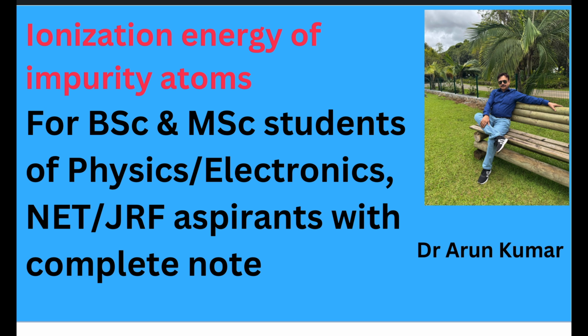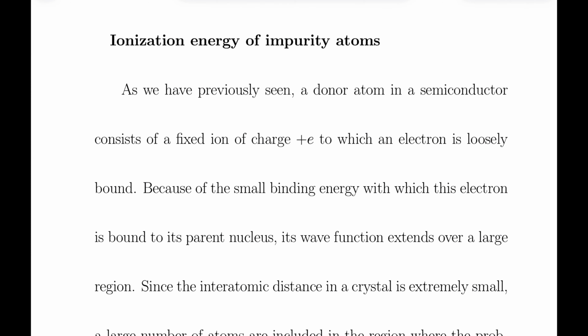Now let us come to the topic. Before we start, it is necessary to have an idea of ionization energy of impurity atoms. The impurity atoms are of two types. One is the donor atom and the other is known as the acceptor atom.